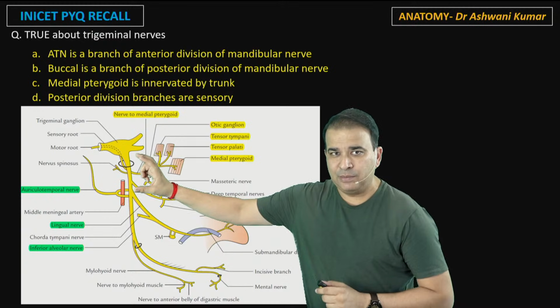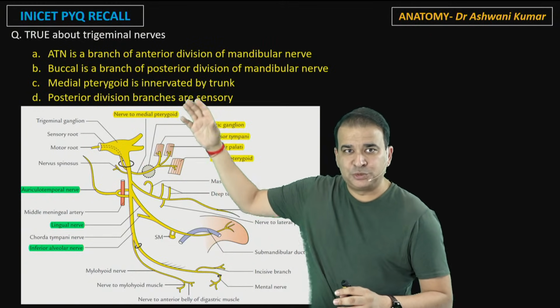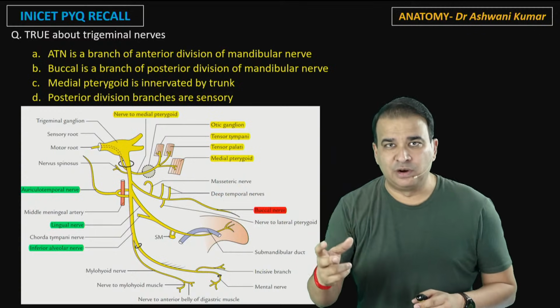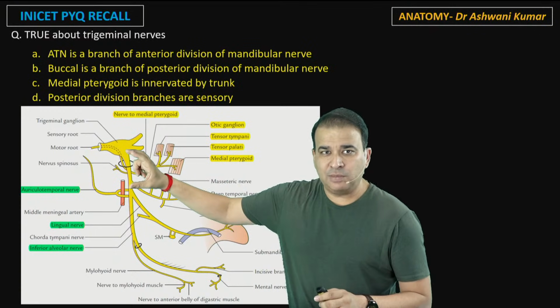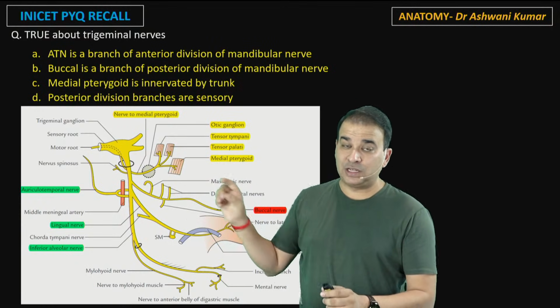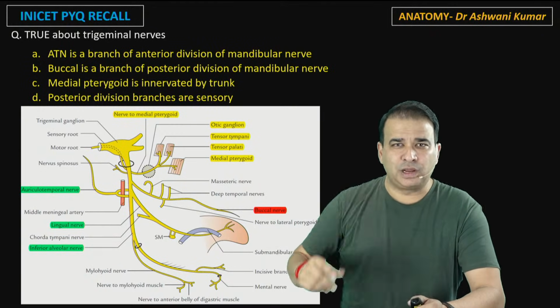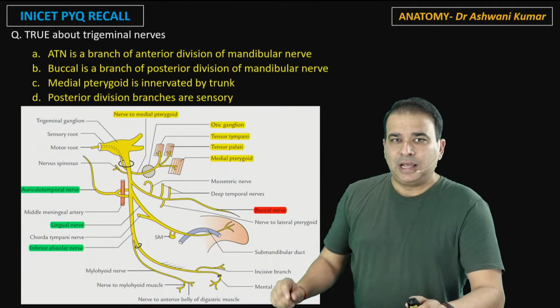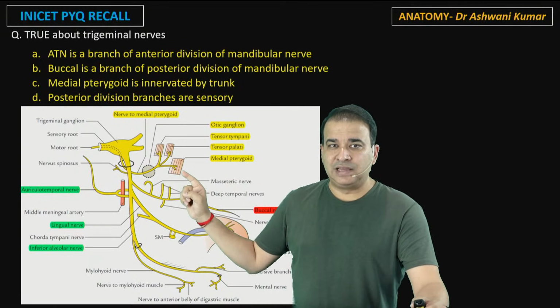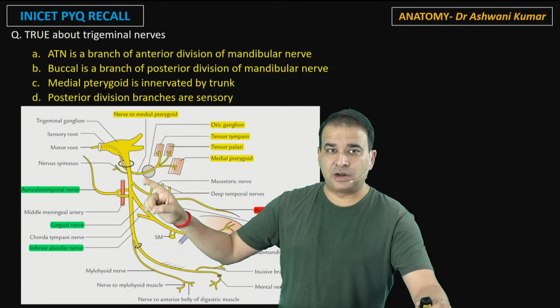See, there is a trunk of the mandibular nerve, first of all. See, the question is true about the trigeminal nerve, but when you look at the options here, all the options are actually about the mandibular nerve only here. So the trunk of the mandibular nerve, it supplies one muscle of mastication, and that is medial pterygoid. Now that's very important question. This question has been asked earlier also. It's one of the earlier old JIPMER questions also, and that is that nerve supplying the medial pterygoid muscle, that is coming from the trunk. The only muscle of mastication supplied by the trunk.